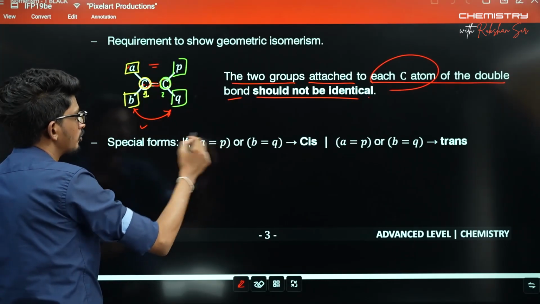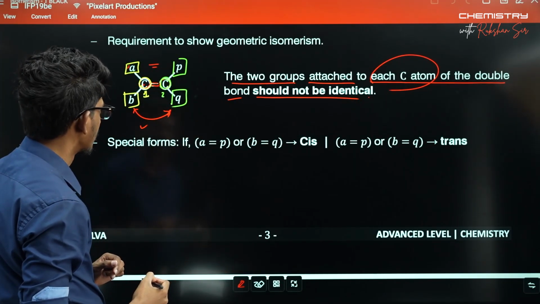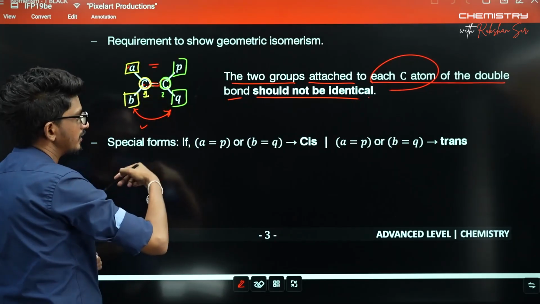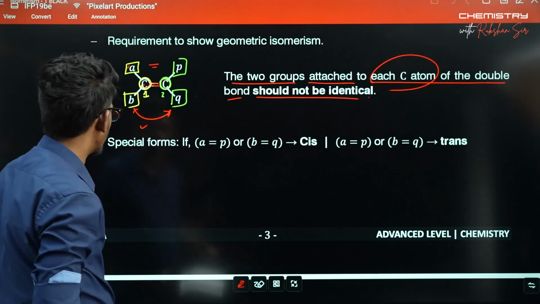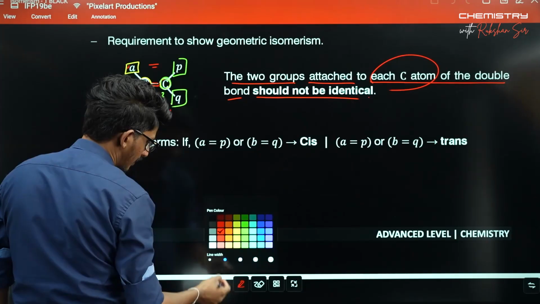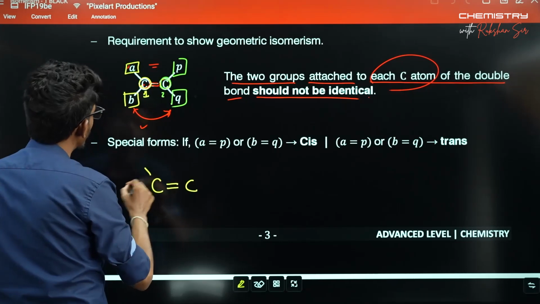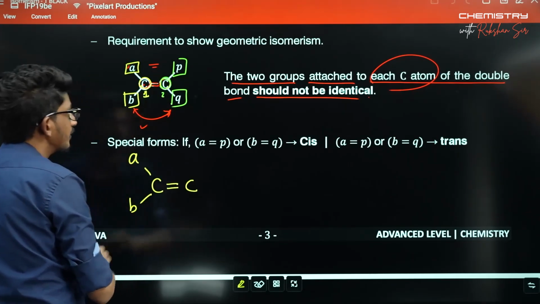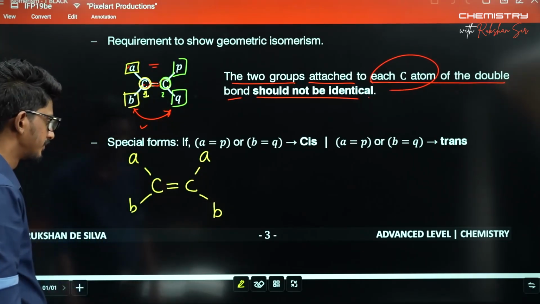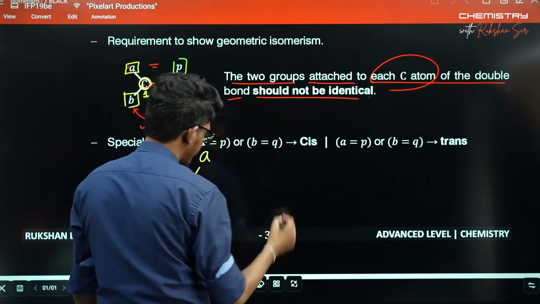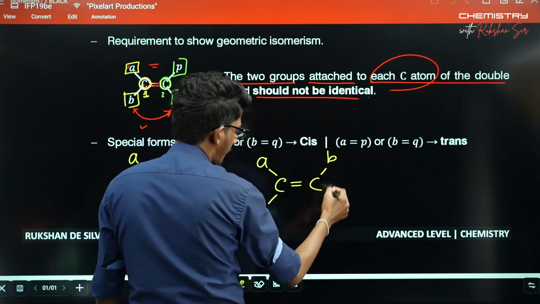So A can be equal to P. B can be equal to Q. Right? That is okay. But A can't be equal to B. Okay? The idea. So if I think of this, let's copy this, right? So there could be a situation like this. So you can have A and B here. Instead of P and Q, still you can have A and B like this. No worries. Even like this, A and B, B and A.